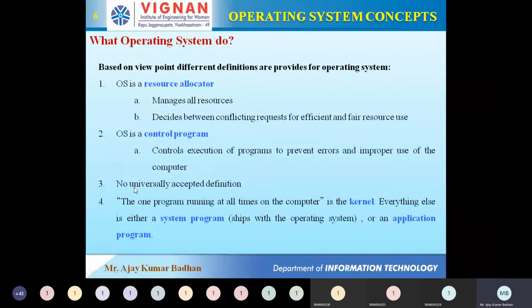Finally, what he is saying is there is no universally accepted definition, as per the requirement and understanding of the individual user and individual system. Different definitions are given for each and every system. And one more very important point people have to keep in mind is the kernel. The kernel is the heart of your computer.